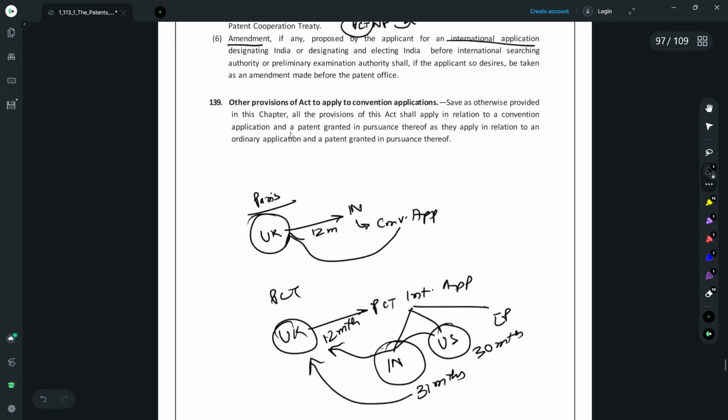One other important point: for the Indian application in the national phase of PCT, the date of filing would be that of the international PCT application. So whatever is the date of the international application, it would be the same for the Indian national phase application. However, in a Paris Convention application, the date of filing of the Indian application would be the actual date on which the Indian application has been filed in India. So this is all about the international arrangements that are there in the Indian Patents Act.